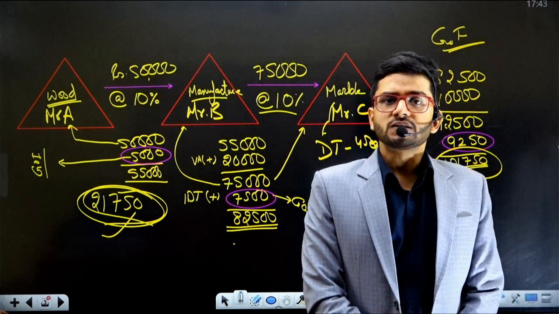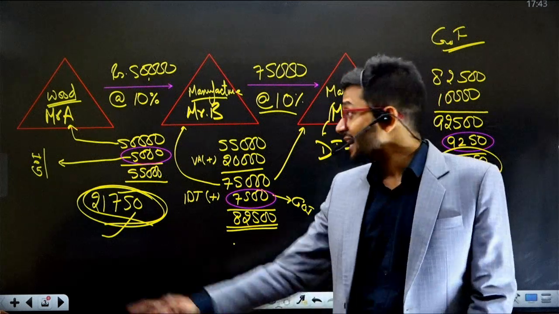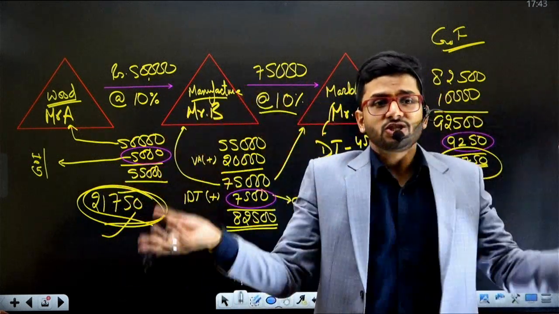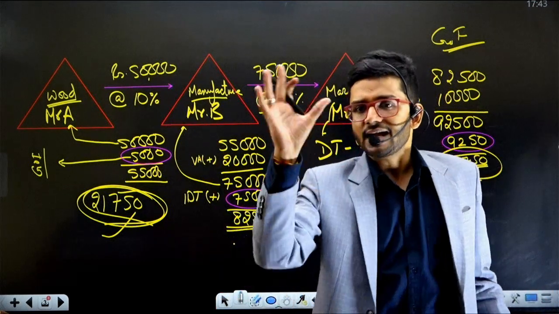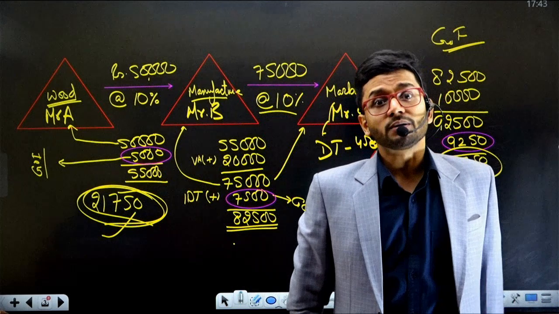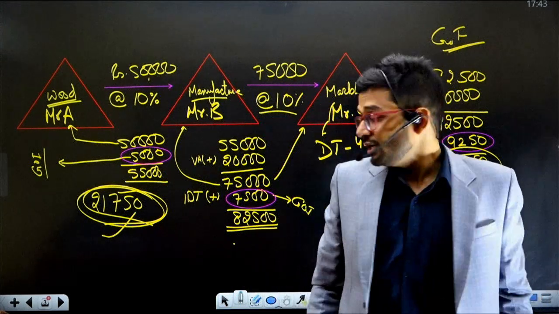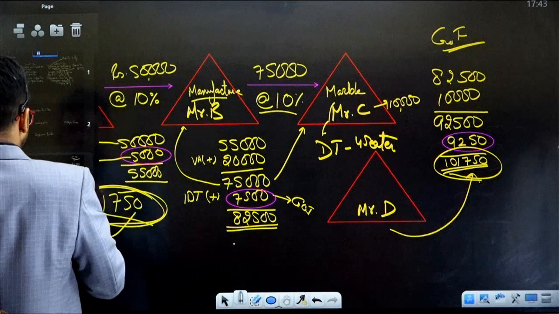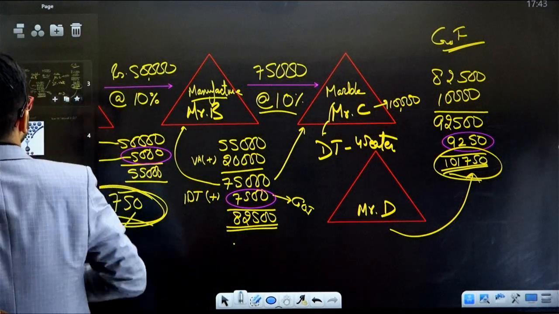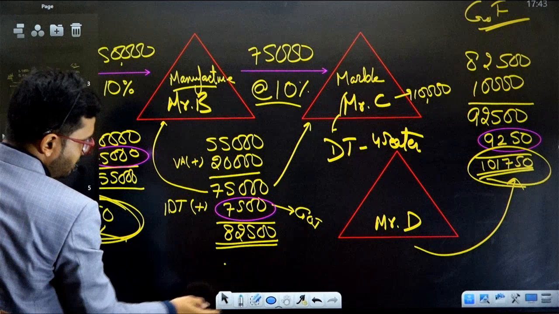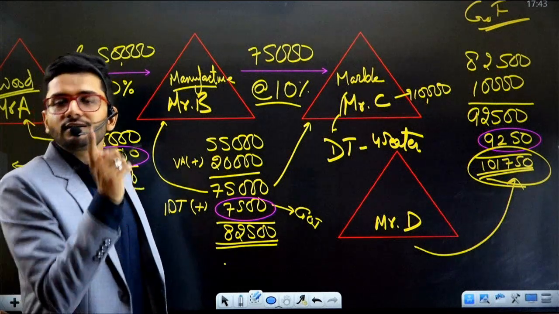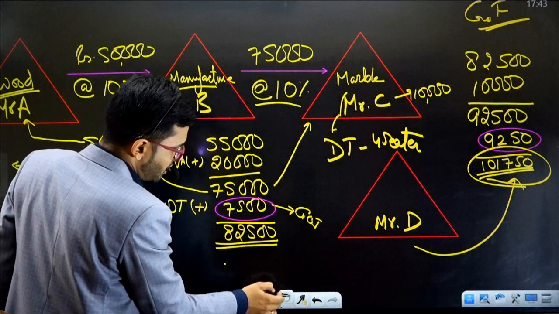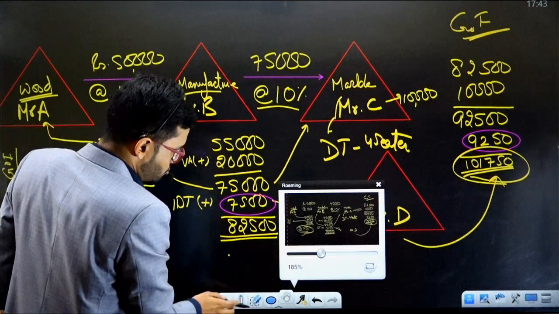Now coming on to a situation where GST has eradicated these problems. How has GST come to the rescue? How has GST eradicated all these problems and done away with all these problems? Now coming on to that proposition. Okay, I'm going to copy this particular example once again, and I'm going to now do the correct computation as per the GST laws. What should have been the correct computation? I'm going to do that now.